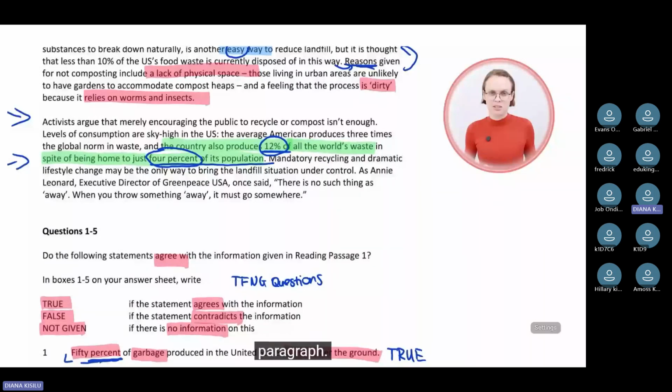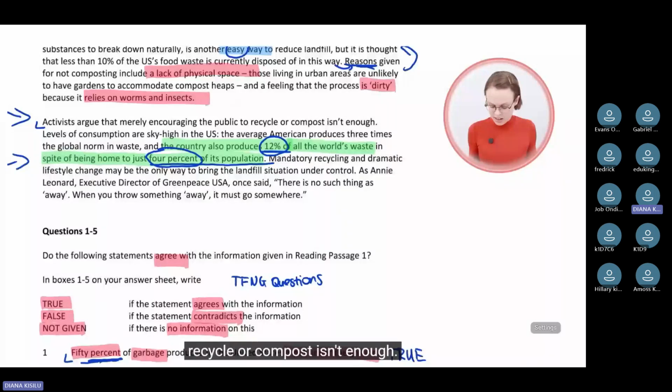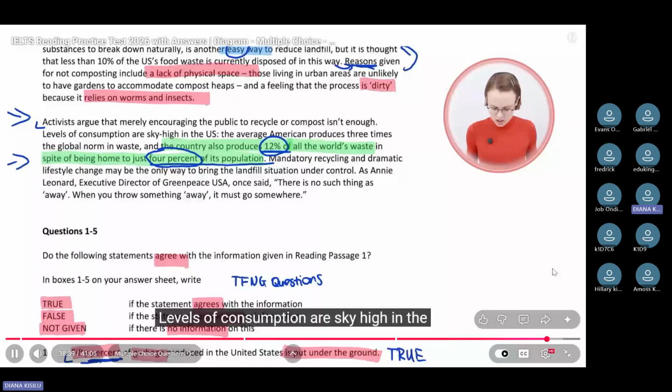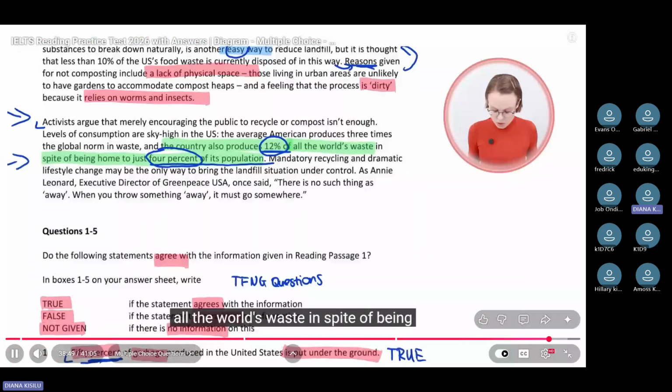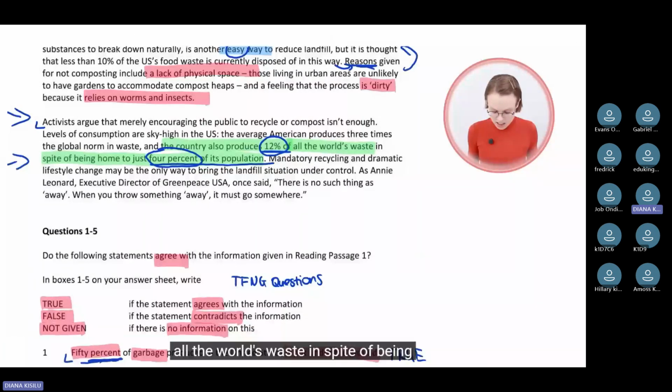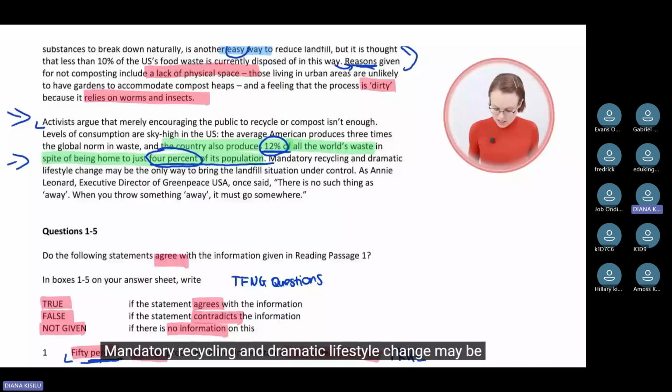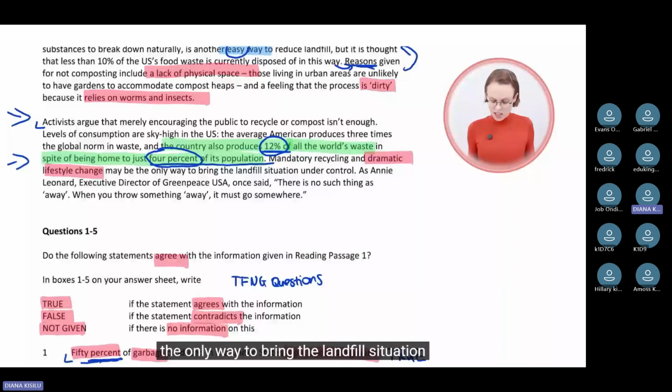Activists argue that merely encouraging the public to recycle or compost isn't enough. Levels of consumption are sky high in the US. The average American produces 3 times the global norm in waste, and the country also produces 12% of all the world's waste, in spite of being home to just 4% of its population. Mandatory recycling and dramatic lifestyle change may be the only way to bring the landfill situation under control.